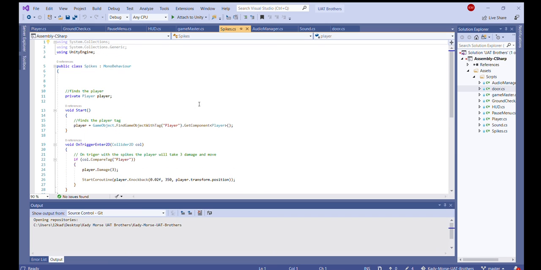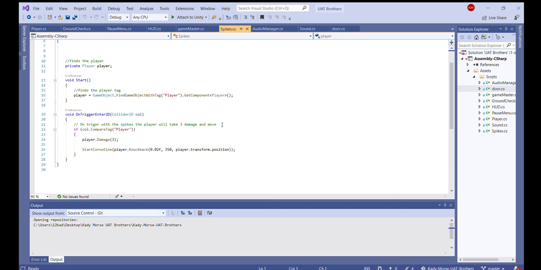Here are my spikes. So this finds the player, and then when the player hits the spike, it will do damage, and it will cause this knockback in the direction, power, and position of it.